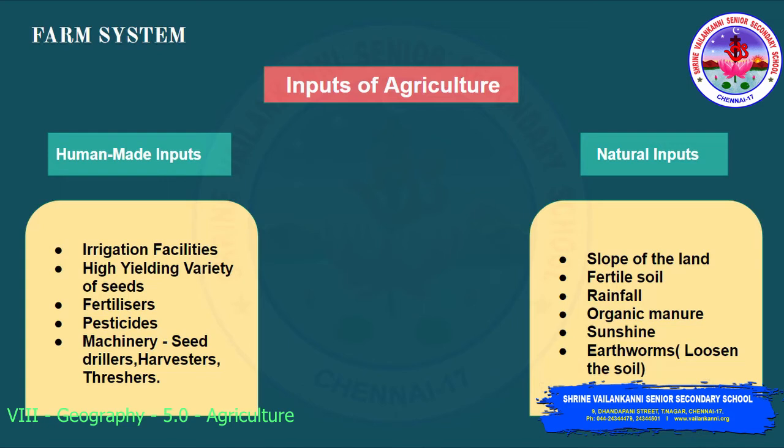Then the high yielding variety of seeds. If you're not satisfied with the seed variety you are using, you are going to opt for high yielding variety seeds, and that is again a human-made input. Next one is the fertilizers.